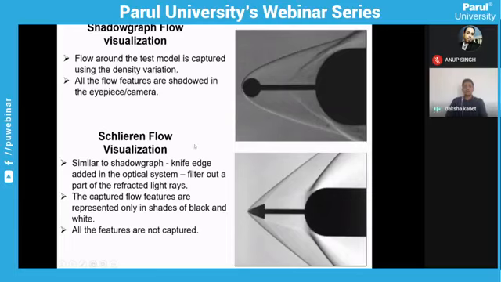In the Schlieren techniques, it is similar to shadowgraph, but you're putting a knife edge in between your instrument. That knife edge will remove some part of your light, and that will convert your image into some shades of black and white, and it will give you only some portion of the flow properties. Not all the phenomena can be captured here. You can see here only the shock waves are captured. In between the shock waves, if there is some turbulence, it is not captured in the Schlieren techniques.